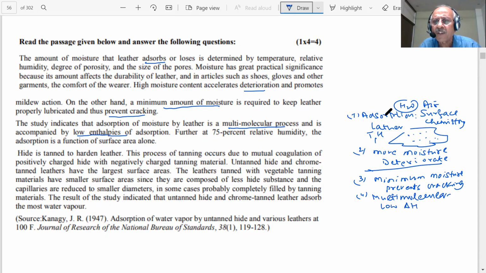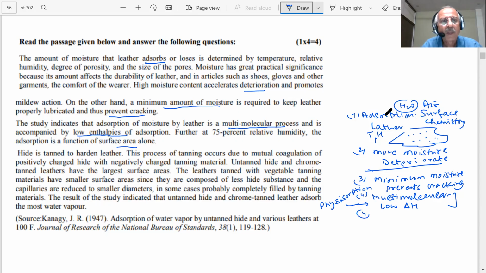What type of adsorption is this? Tell me. It is physisorption, students. What is the difference between physisorption and chemisorption? We told you in our lectures. Very good. Further, at 75% relative humidity, the absorption is a function of surface area alone. When humidity is 75%, large water is there, then it depends only on the surface area. I mean, the other factors do not play a role.